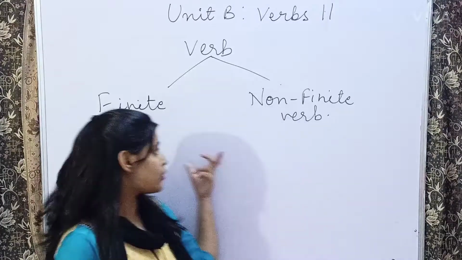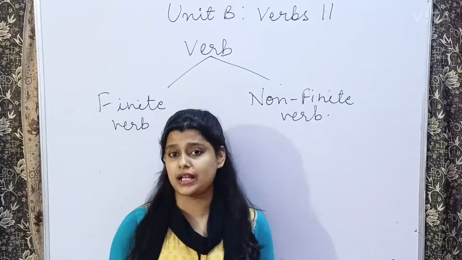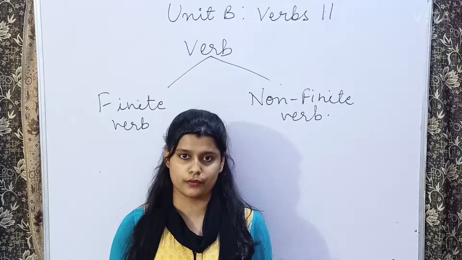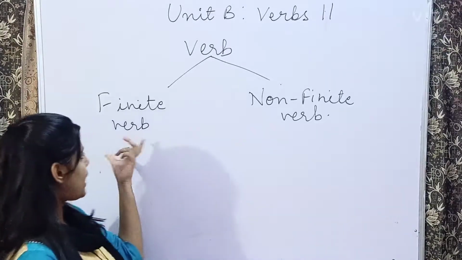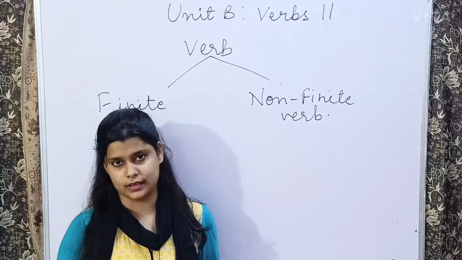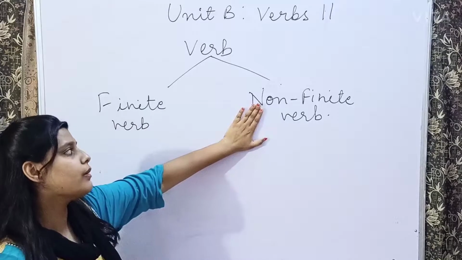Suppose in a finite verb, if the sentence is in past tense, which form of verb is going to be used? Second form of verb. So in finite verb, what happens? Verb changes according to the tense, number and person. And in non-finite verb, what happens?